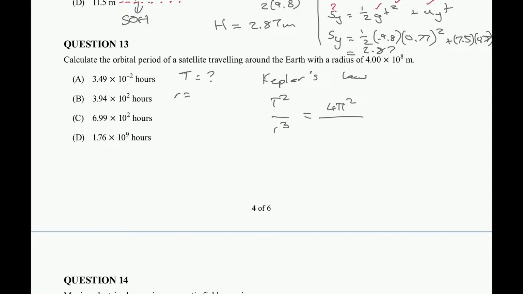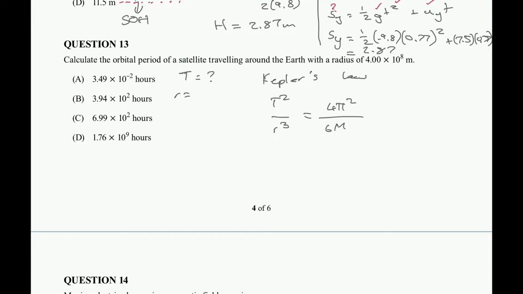You can make an easy mistake and carry that through. Sometimes we denote this half of the equation as k, Kepler's constant. In this case we're not going to, because we're trying to figure out T here. And M is our mass of Earth, G is the gravitational constant.